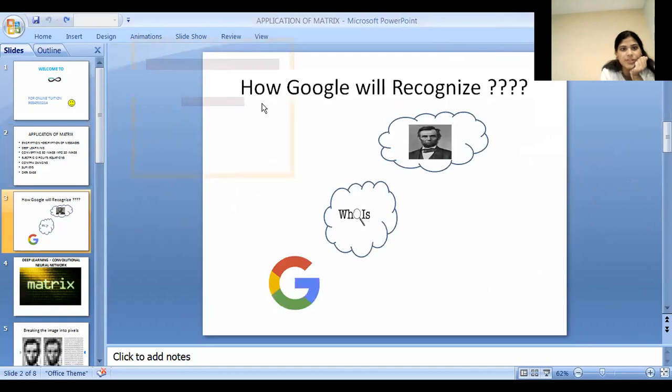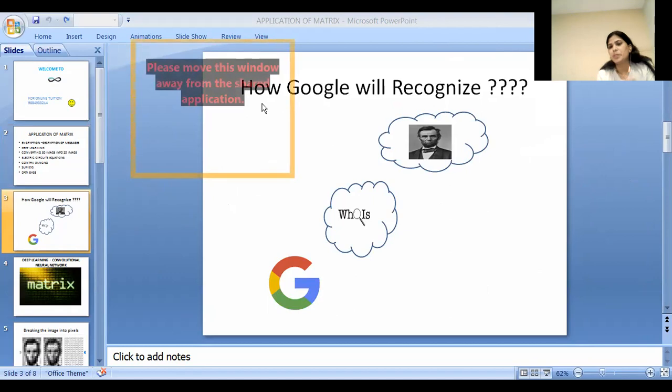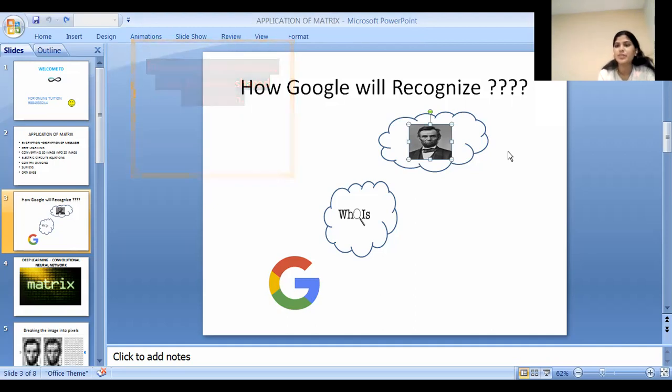So here is the question. How will Google recognize the picture? The Google database, the Google Cloud, has thousands and millions of pictures in it. So this picture is the great Abraham Lincoln's picture. How will Google recognize whether it is Abraham Lincoln or Donald Trump? So how will it recognize? That's what we are going to learn in deep learning.